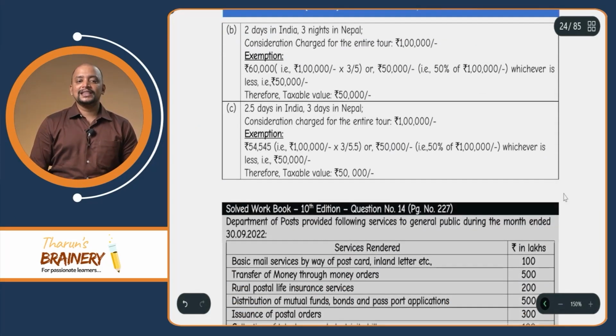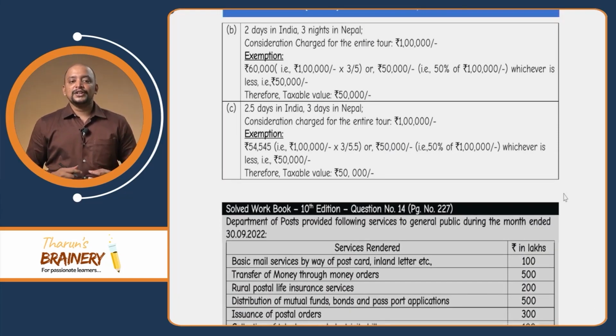So, in this case, we need to take 1 lakh into tour conducted outside India, 3 divided by 5.5. So, total, no change in that, and that will come to 54,545, or 50% of 1 lakh, whichever is lower. So, that will come to 50,000, that is exempted, and the remaining 50,000 will be taxable.